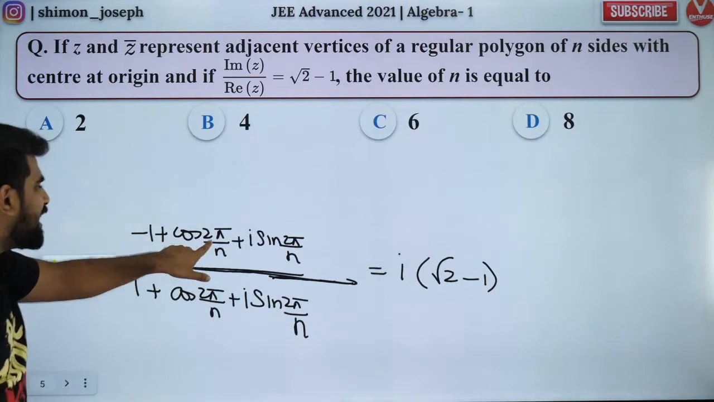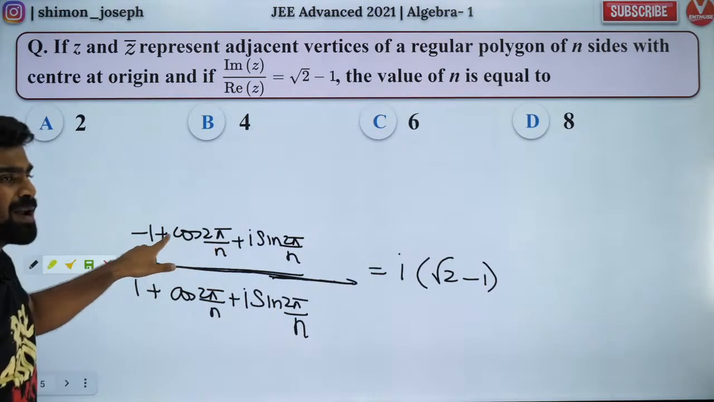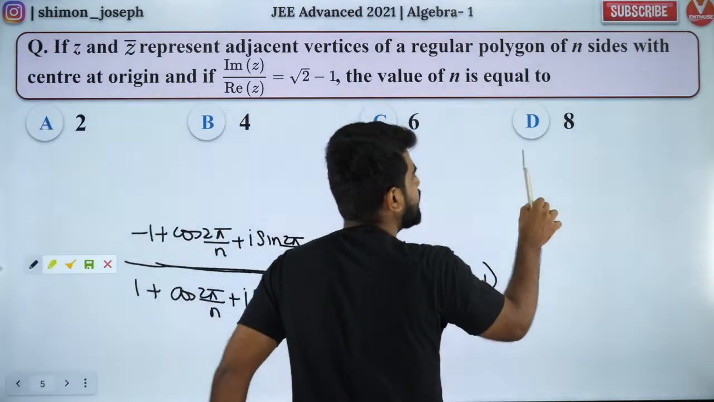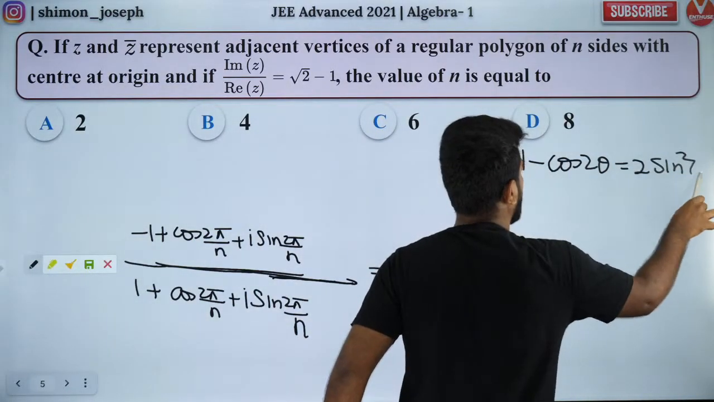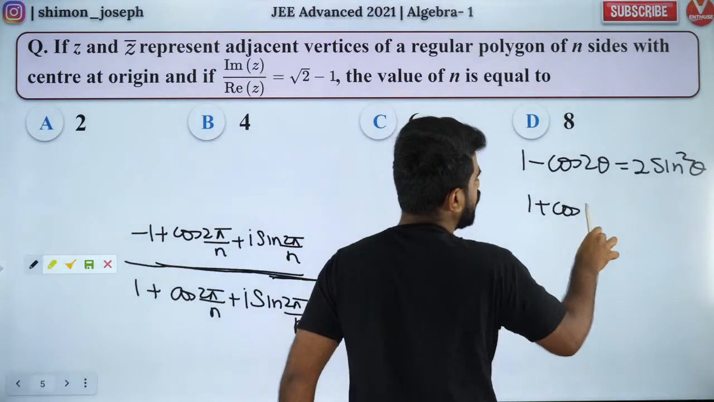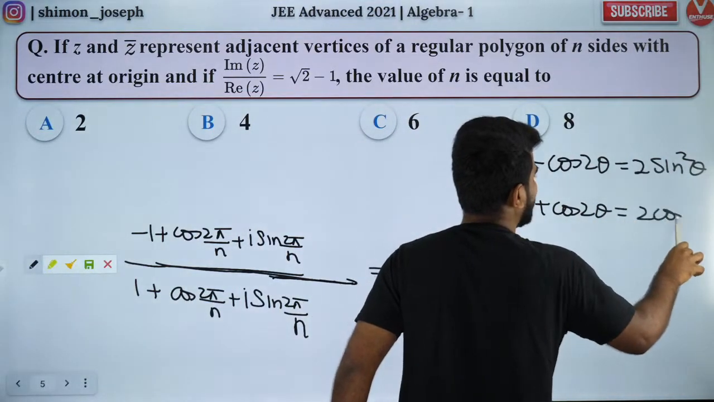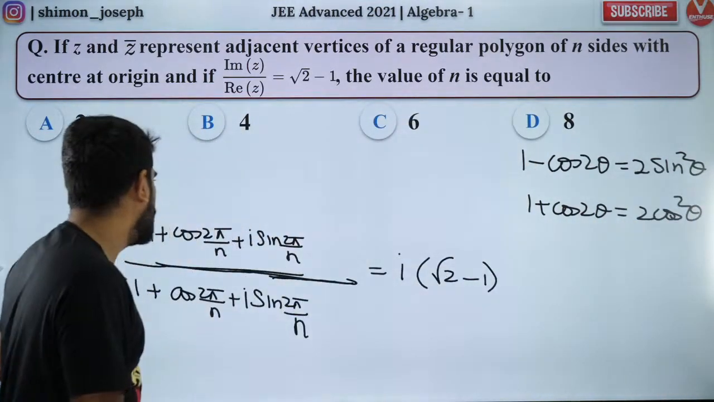What is 1 minus cos 2 pi by n? Guys, 1 minus cos 2 theta is 2 sin square theta. I hope you know trigonometry. 1 plus cos 2 theta is nothing but 2 cos square theta. Guys, very basic results. I have to move fast.